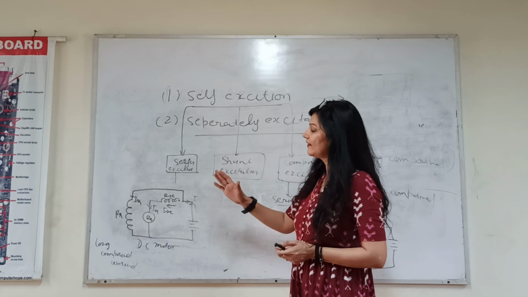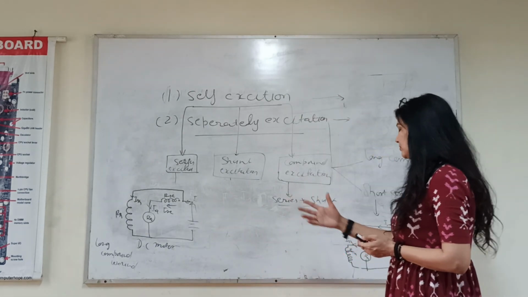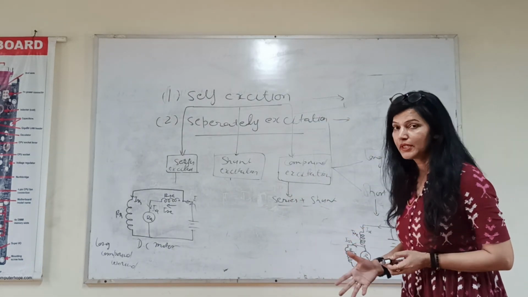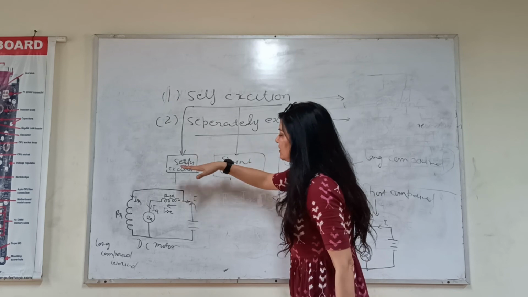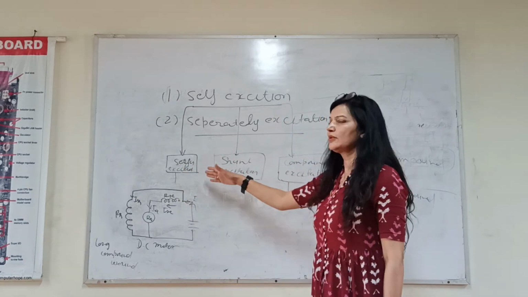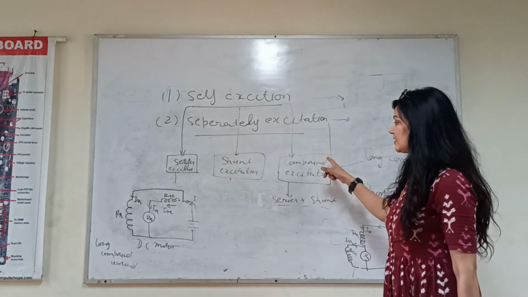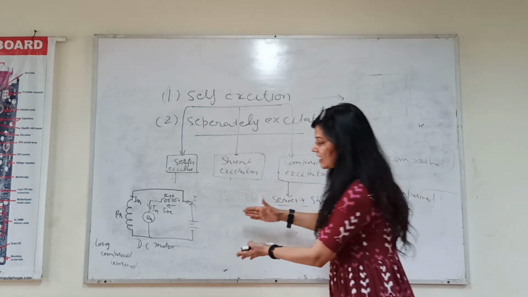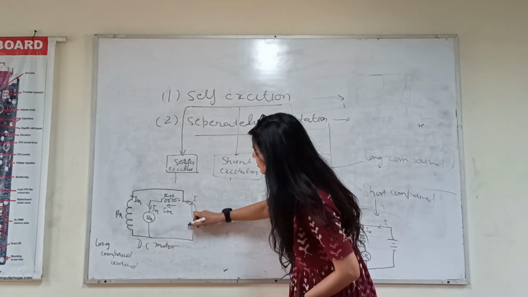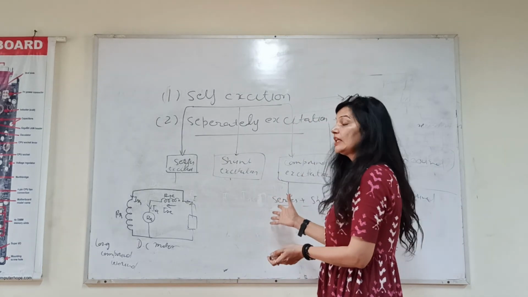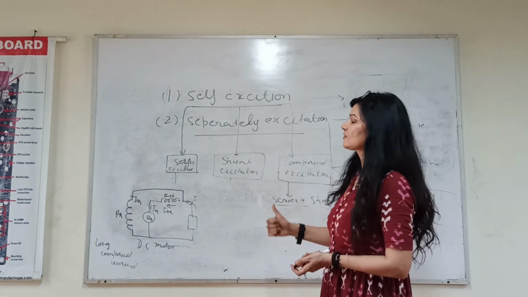If you have any kind of doubt or problem in EMF equation of this circuit and EMF equation of this circuit, you don't need to explain, but you should know all the types of self-excitation and all the connections of this series excited DC motor or generator, shunt excited DC motor or generator, again the compound wound DC motor or generator. ये किसका केस है? लॉन्ग कंपाउंड मोटर का. जनरेटर में क्या होगा? इसकी जगह आपको यहाँ पर लोड कनेक्ट करना होगा, which we were discussing in both series DC motor or shunt DC motor. Okay, so this is done for the day.